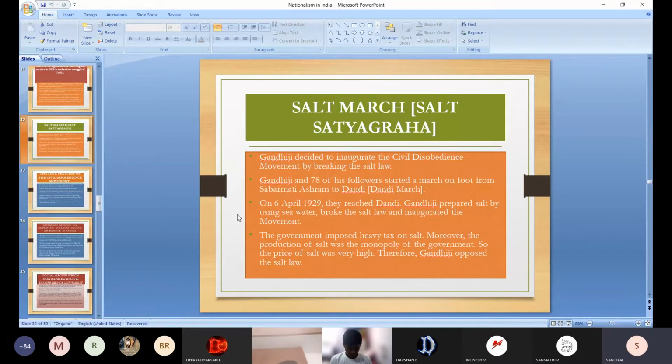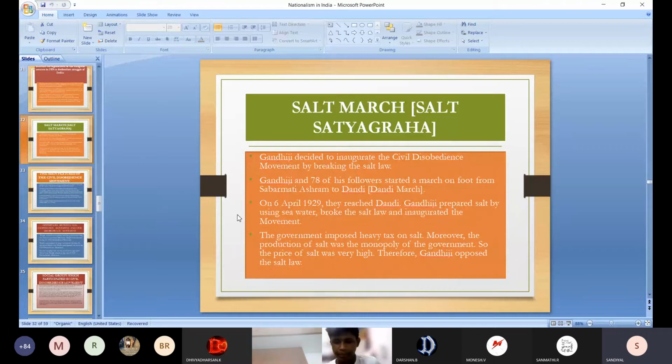The tax on salt could not be afforded by the Indian people, so Gandhiji wanted to abolish it. This is one of the 11 demands given to Irwin.